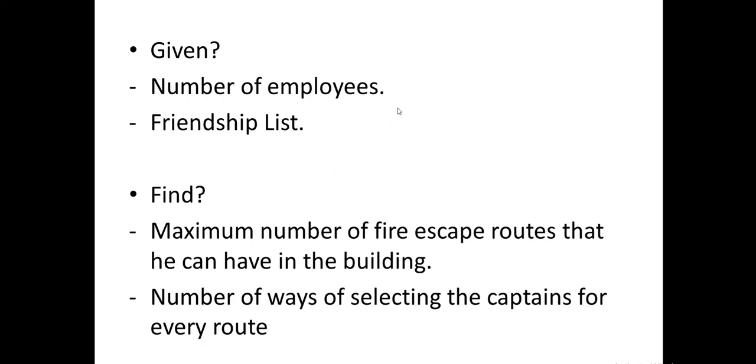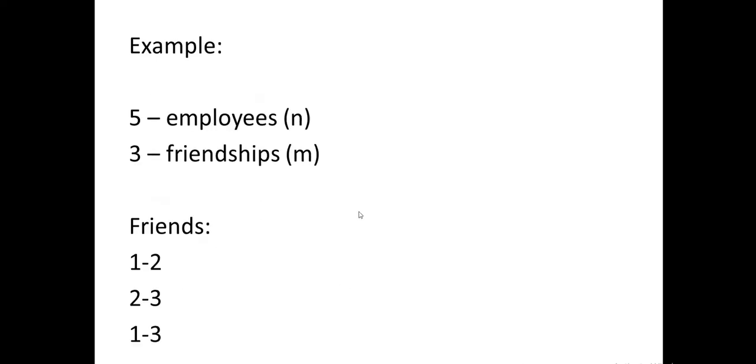So two things are given to us: the number of employees and the friendship list. We need to find the maximum number of fire escape routes that he can have in the building and the number of ways of selecting the captains for every route. Right? So let's go to an example from the problem statement. There are n employees, that is n is 5, and m friendships, that is 3 friendships are given.